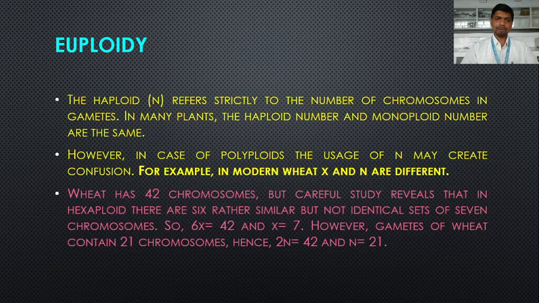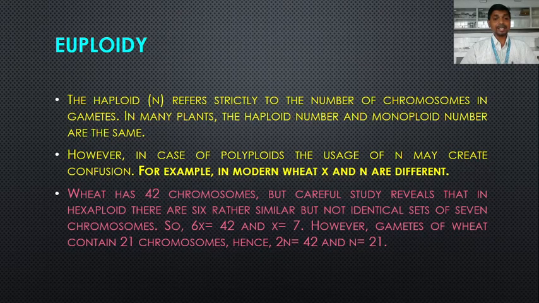Wheat has 42 chromosomes. So the diploid cell of the wheat possesses 42 chromosomes. So its haploid chromosome number is 21. Its gametic cell possesses 21 chromosomes. So 2n is equal to 42, n is equal to 21, that is found in the gamete. So this is diploid wheat, they say, but careful study reveals that it is hexaploid.